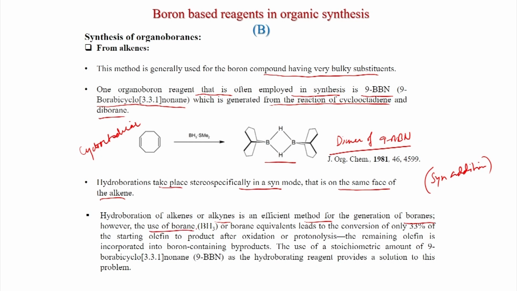However, the use of borane or borane equivalents leads to the conversion of only 33% of the starting olefin to product after oxidation or protonolysis. The remaining olefin is incorporated into boron containing byproducts. So, this problem can be solved if you use a bulky reagent like this one. The use of a stoichiometric amount of 9-borabicyclo[3.3.1]nonane, that is the 9-BBN, as the hydroborating reagent provides a solution to this problem.